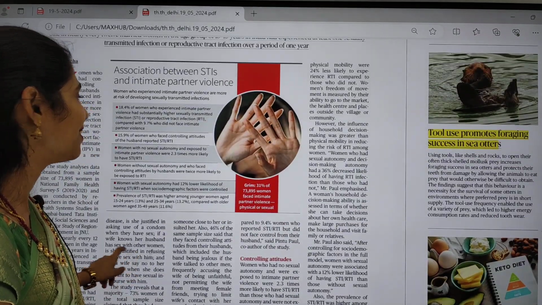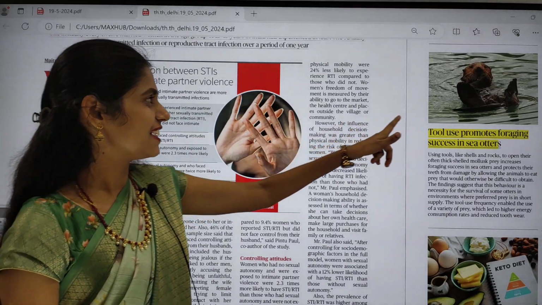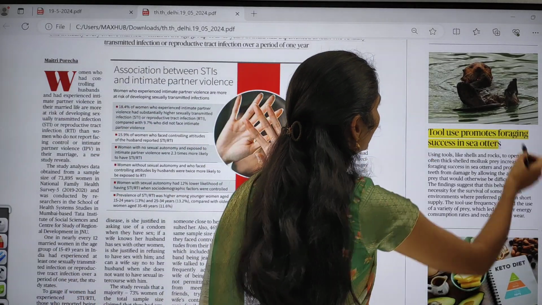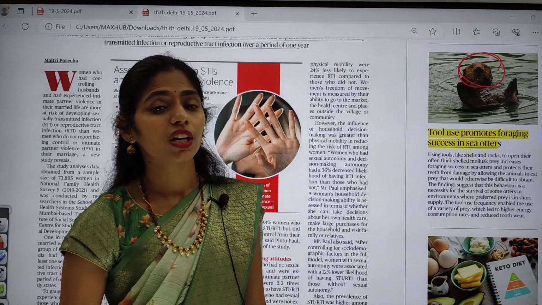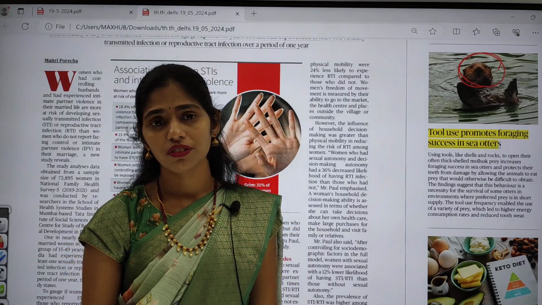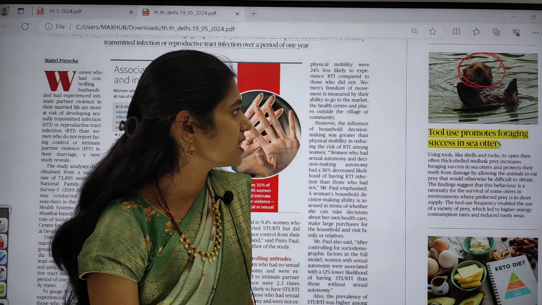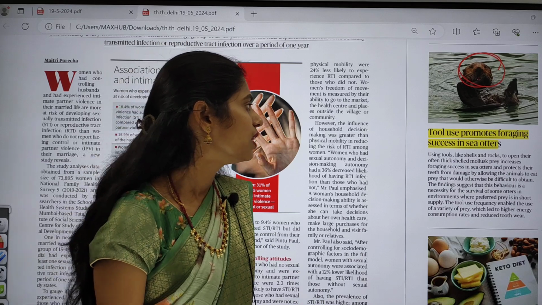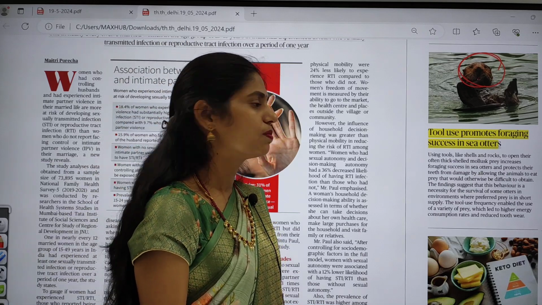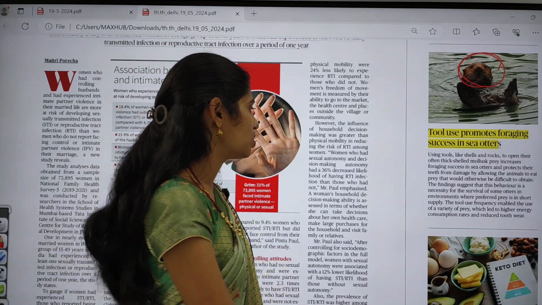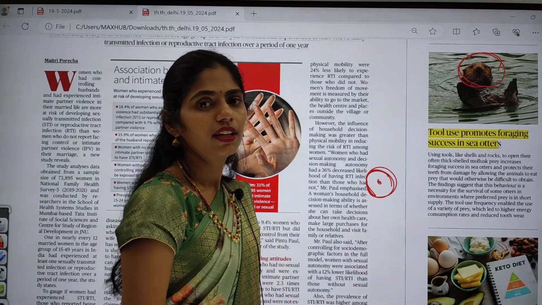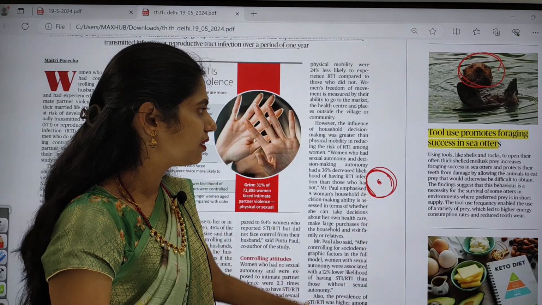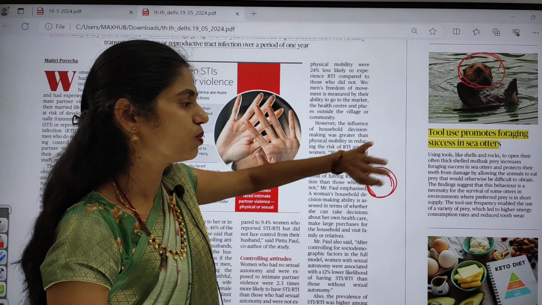I found this article very interesting. Can you see the image here? This is an image of a sea otter. A sea otter will be like 22 to 45 kgs. And this sea otter consumes some shells, rocks, molluscans. Molluscans are a class of animals, they have a shell, right? Okay, so these otters consume them.